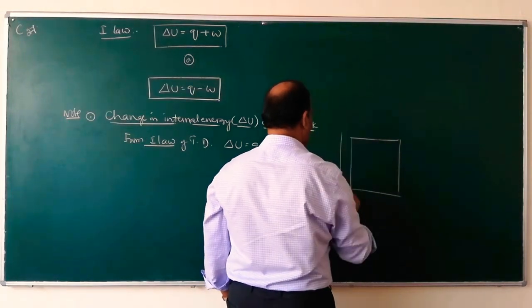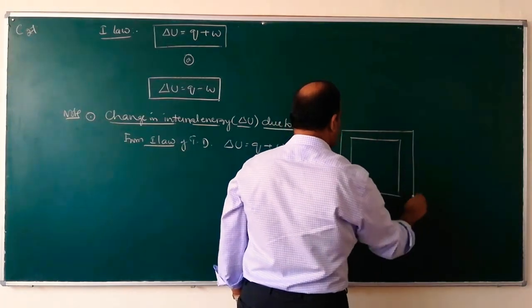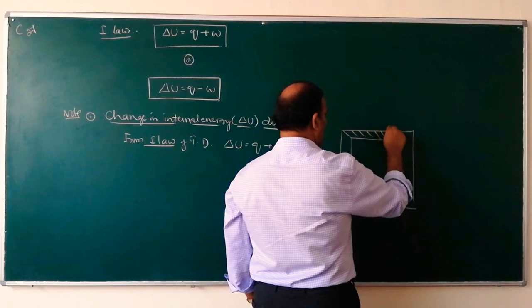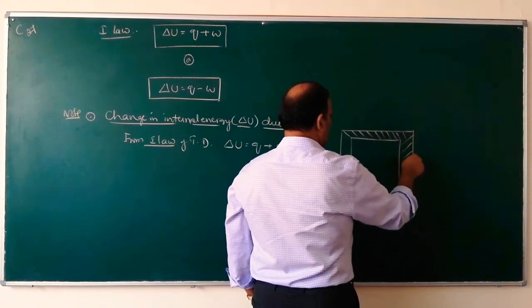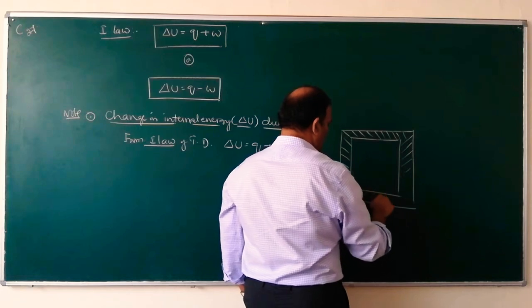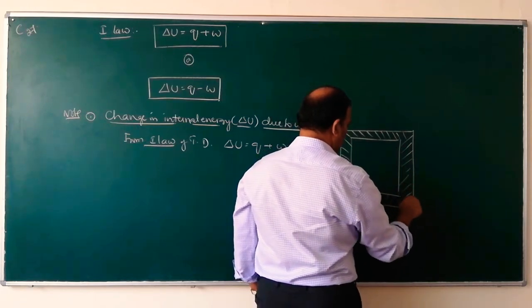In an adiabatic process, what happens? The wall is insulated on all sides. There will be no entry of heat. It is an insulated wall, or adiabatic wall.